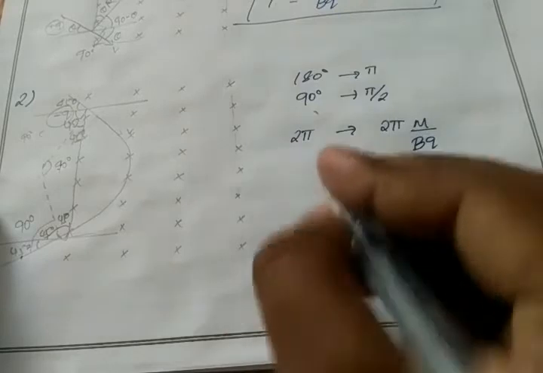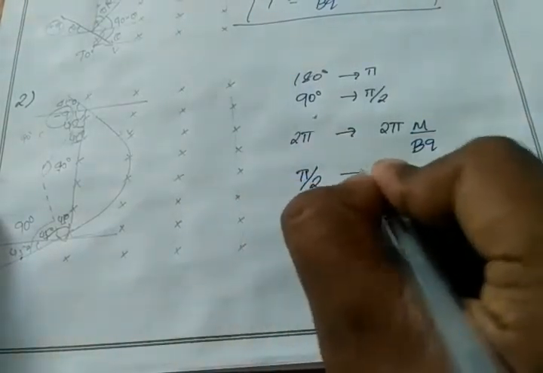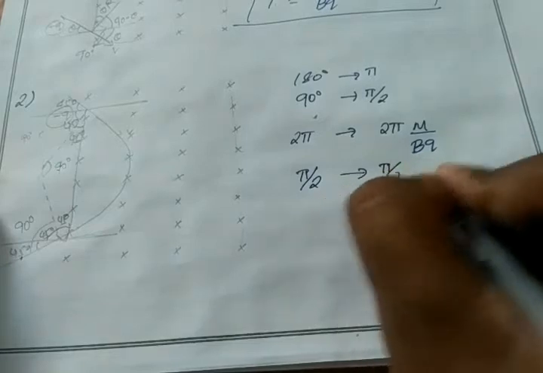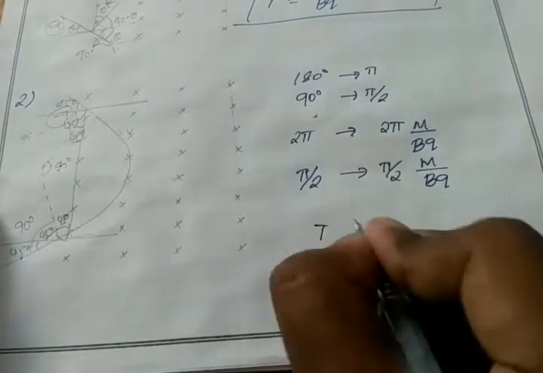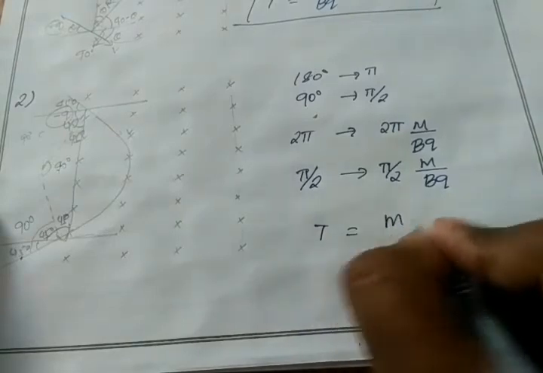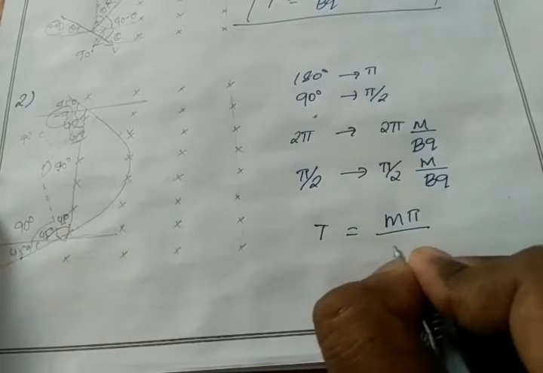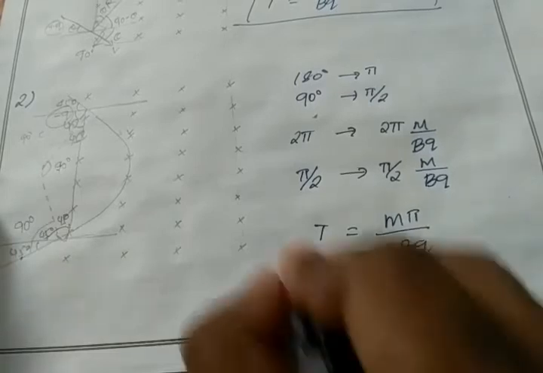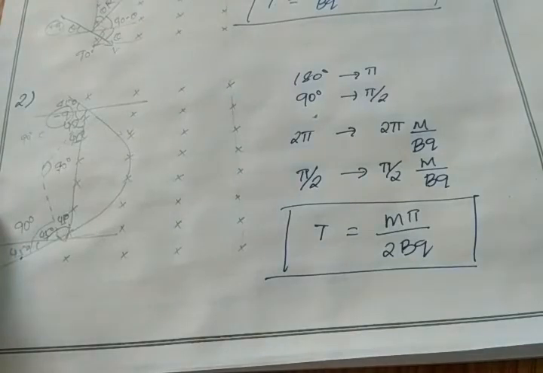So my time period for a pi by 2 arc, simply multiply it with pi by 2: pi by 2 m by b cube. So time period equals m pi by 2b cube. Okay, so this is our time period equation.